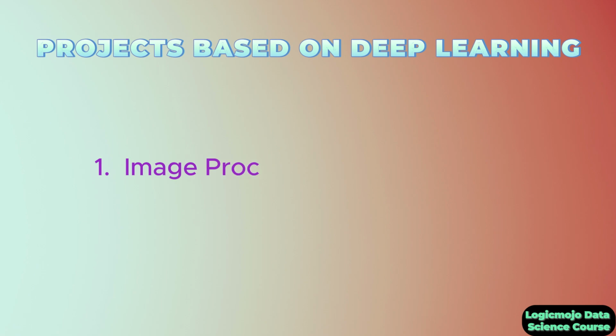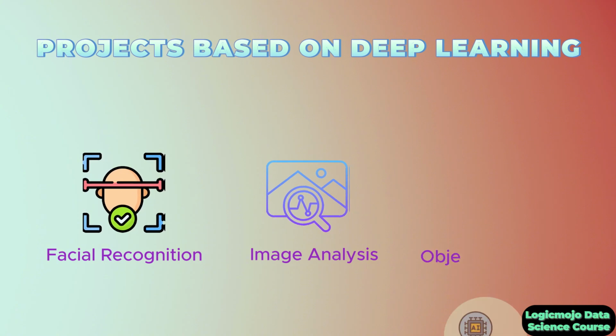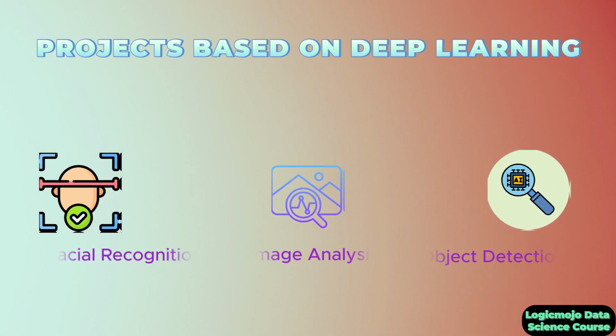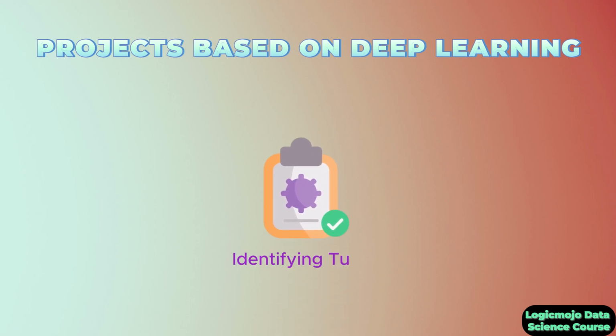For example, image-based projects. What is an image-based project? For example, you have a facial recognition project, image analysis, or object detection. In these kinds of projects, we use deep learning a lot. Like, let's say, identifying a tumor in a medical scan. This is one example of an image recognition based project. There we use deep learning.